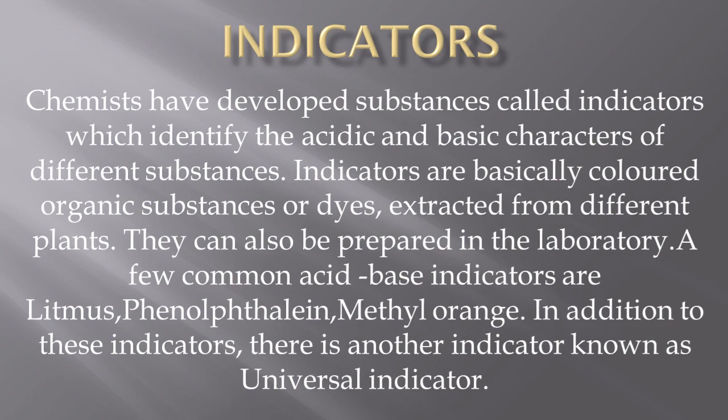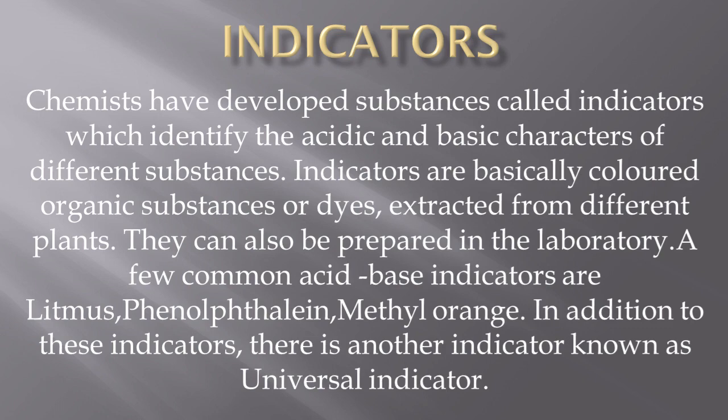Similar to pH, another important thing is indicators. Indicators are another category of chemical substances which tell you whether a solution is an acid or a base. Indicators are basically colored substances extracted from different plants, and sometimes they can also be prepared in the laboratory.